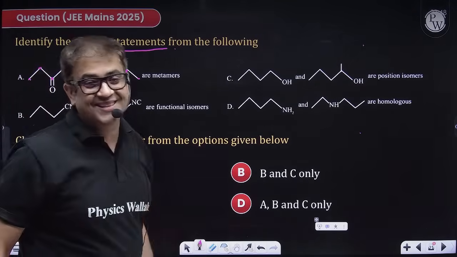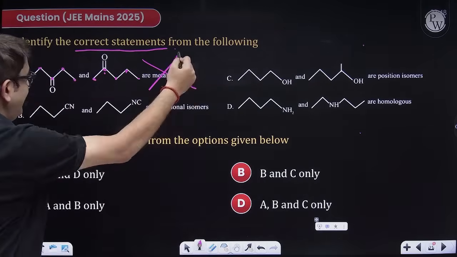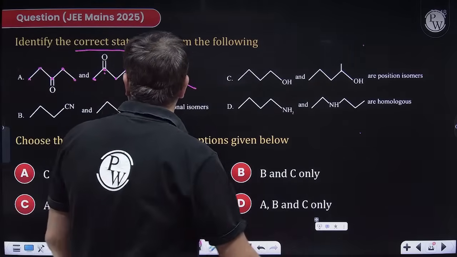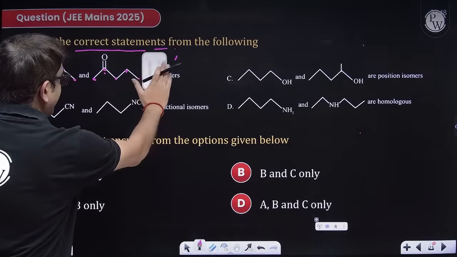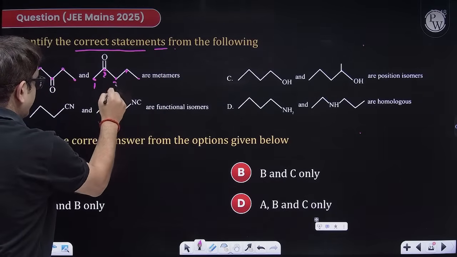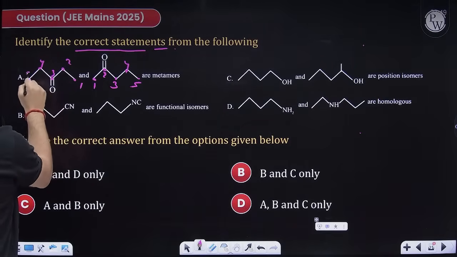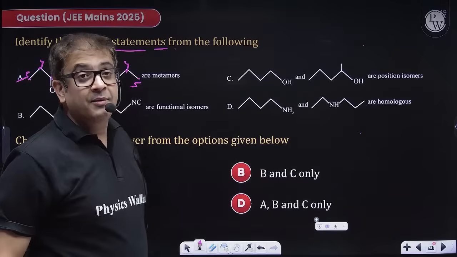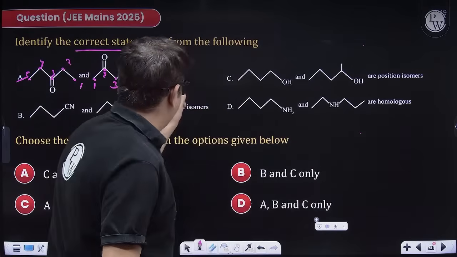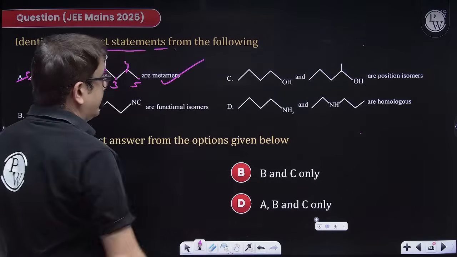Sir, molecular mass is not same. So they can't be any isomer. Acha, this is also 5 carbon or what? 1, 2, 3, 4, 5 and 1, 2, 3, 4, 5. Yes, beta, I'm sorry. The nature of alkyl group is changing. So yes, they are metamers. So A is correct.